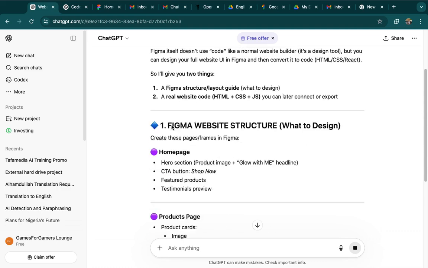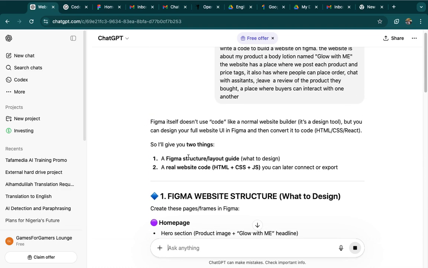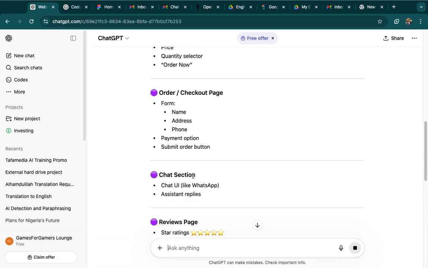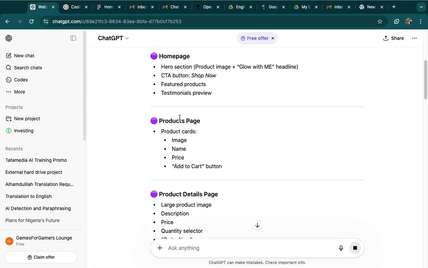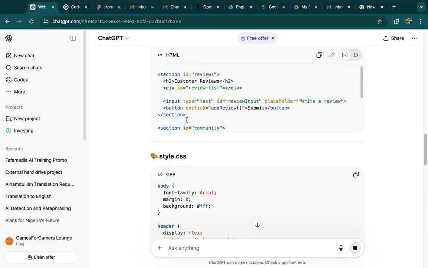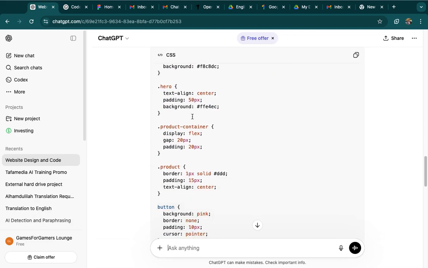So now, can you see? ChatGPT is trying to confirm the Figma website structure. What do you design? So this is the template. Yeah, so now it's writing for me. These are the things that you're going to see. So this is the code. This is the code ChatGPT has written for me. So what do I do with this code now?